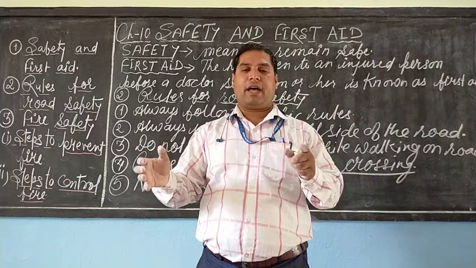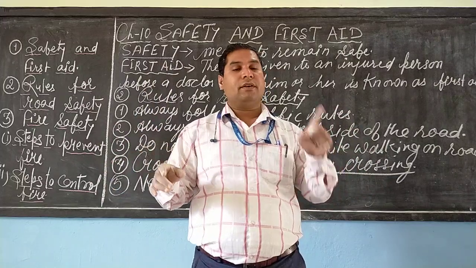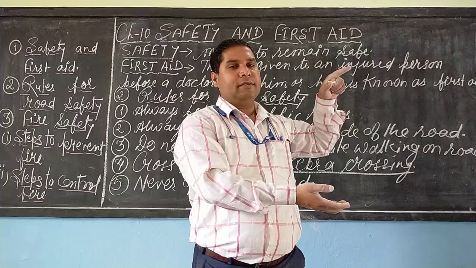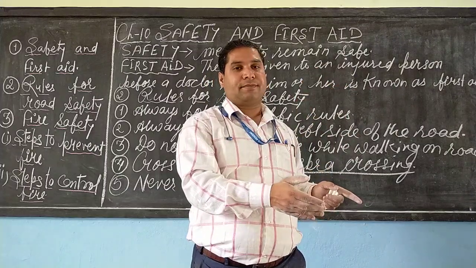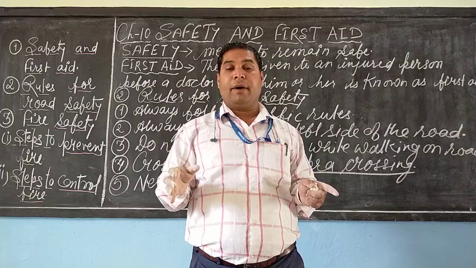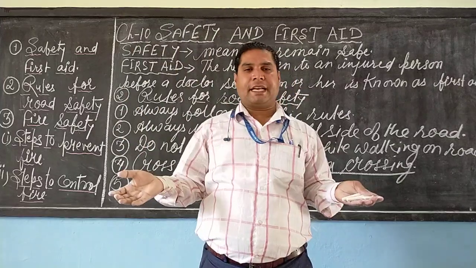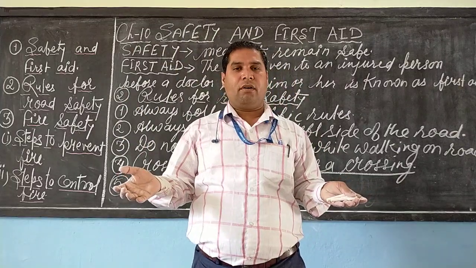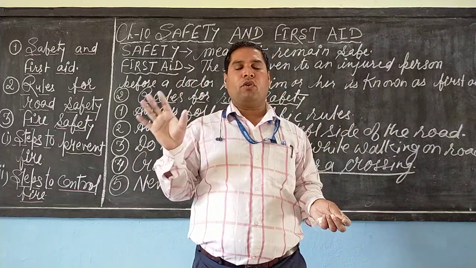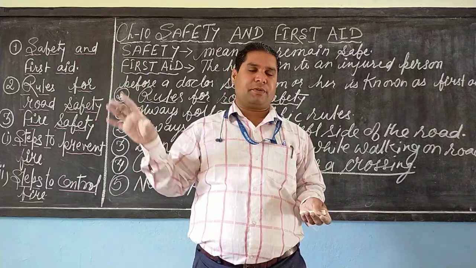Suppose that there is a small fire in the house or in a room. In each house there should be a fire extinguisher. A fire extinguisher can control a small fire. But if the fire has become huge or can't be brought under control, then we have to call the fire brigade or the fire service person.